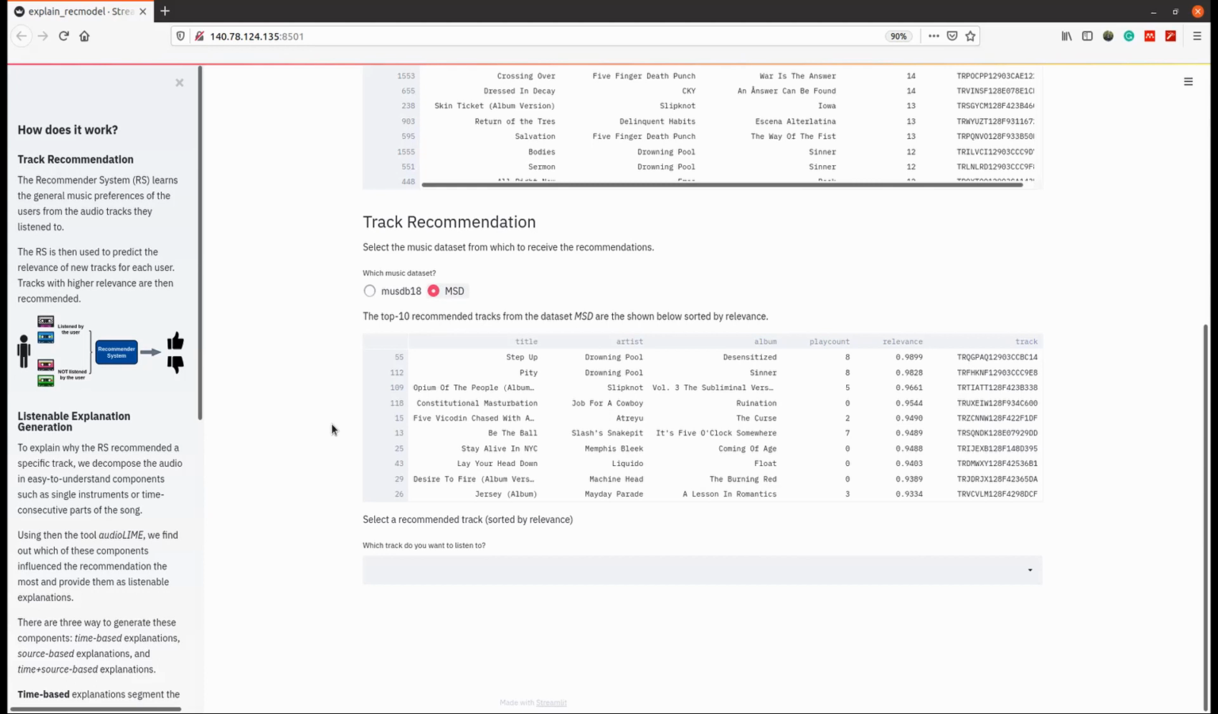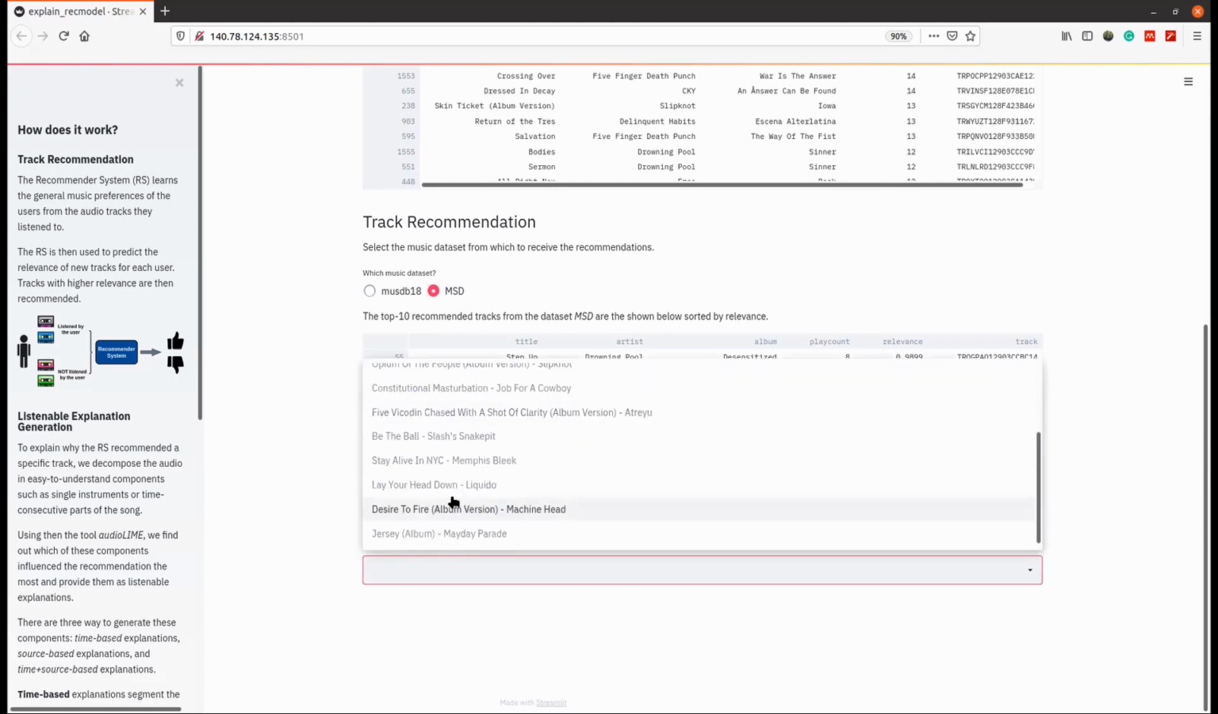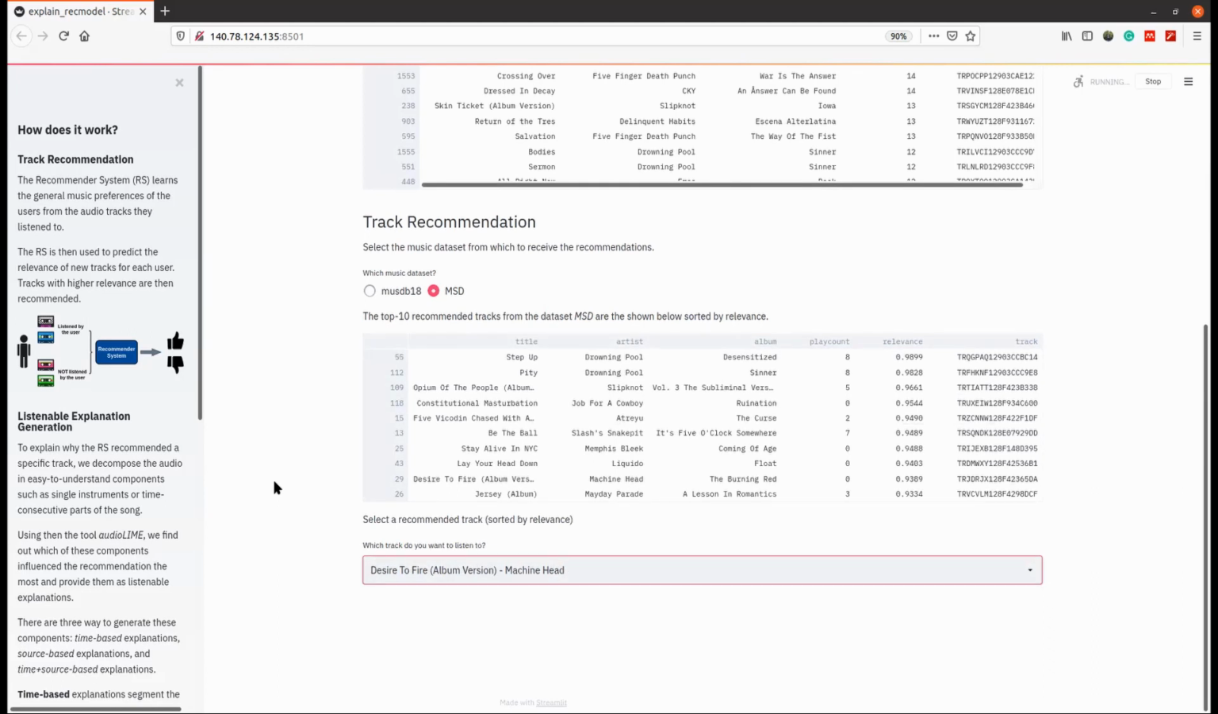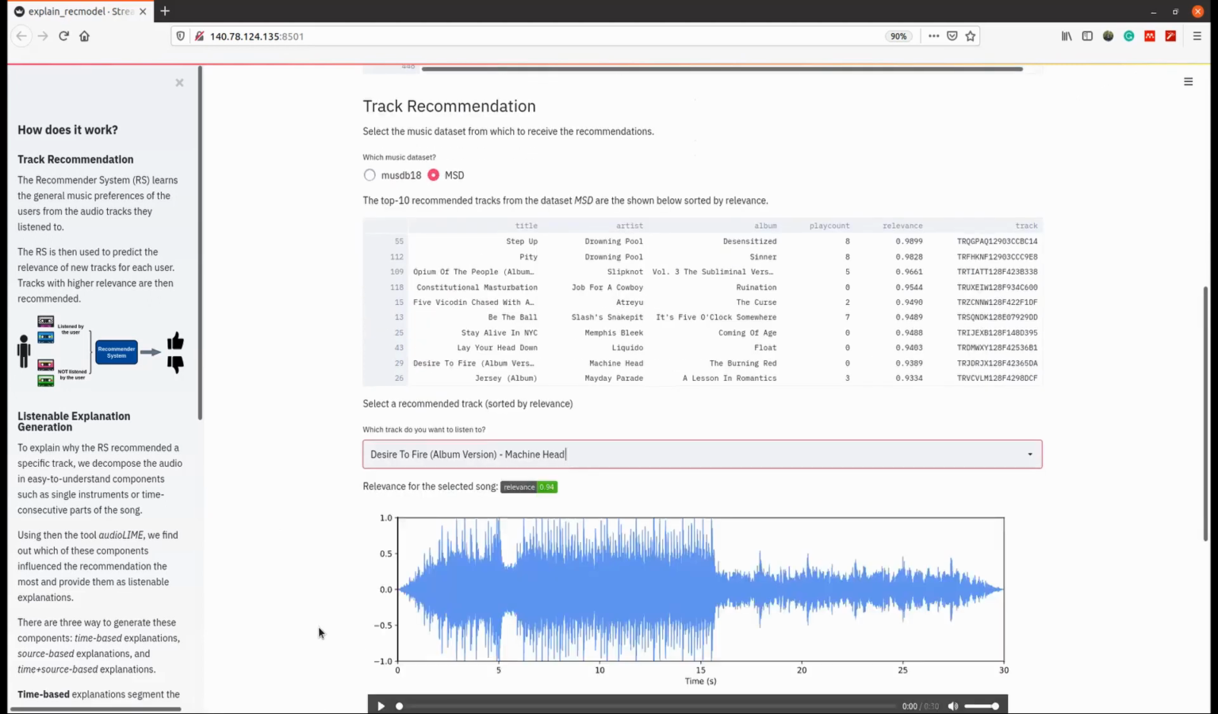The recommendations are then sorted by relevance for the user. In this case, as we can see, all of these tracks have a score close to 1, which means that they are pretty much relevant for the user. We can select one of these tracks, for example, Desire to Fire, and we can listen to the track in the audio player that will appear now.